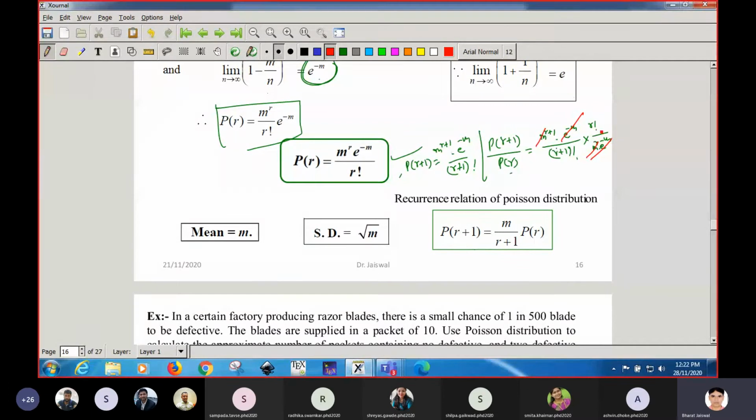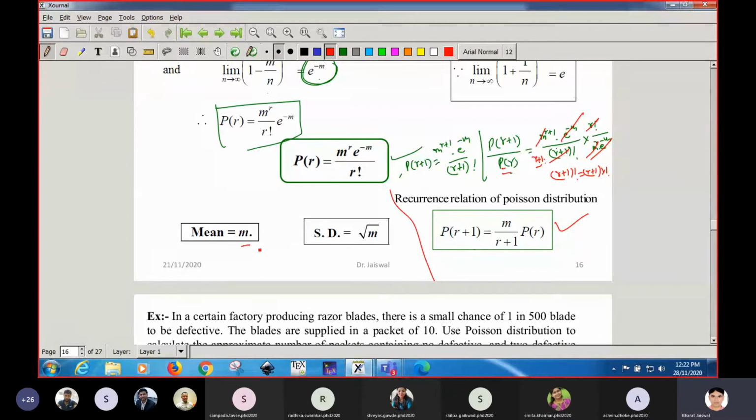Factorial r+1 is written as r+1 into factorial r, then factorial r will get cancelled out, and you will get r+1. So it will be m upon r+1. If you multiply P(r) on both sides, you will get this result. So it is very easy to get the recurrence relation.